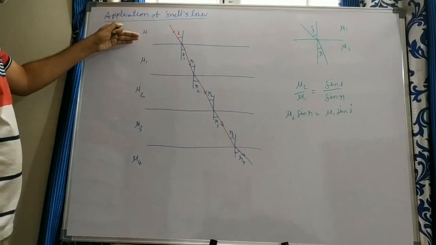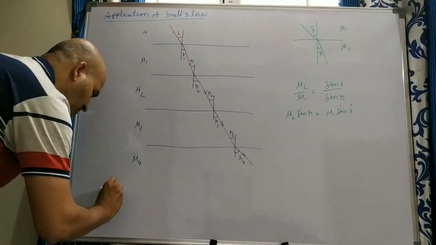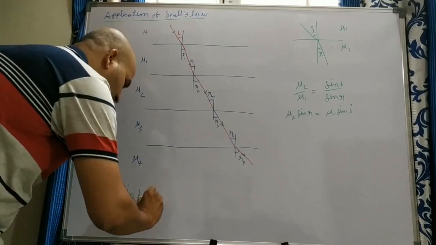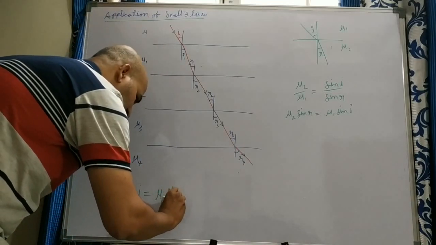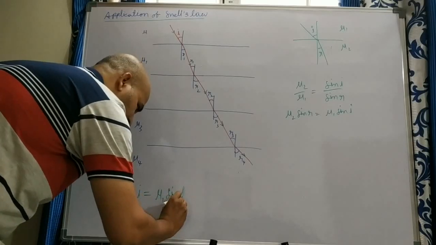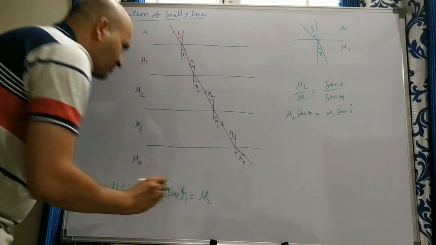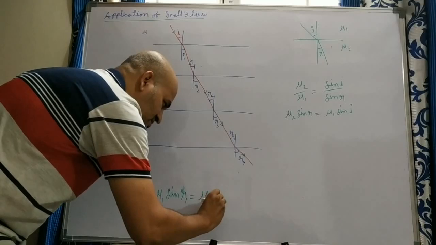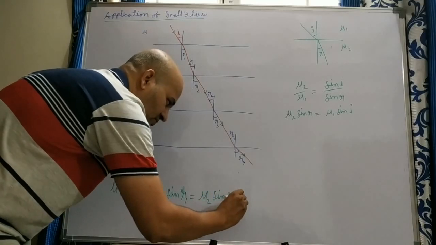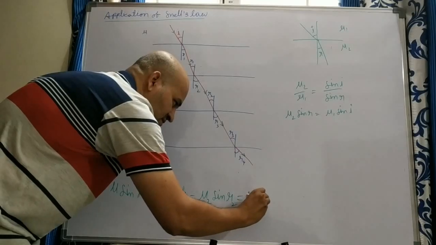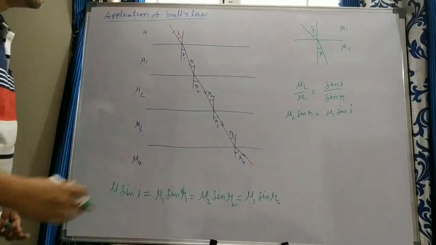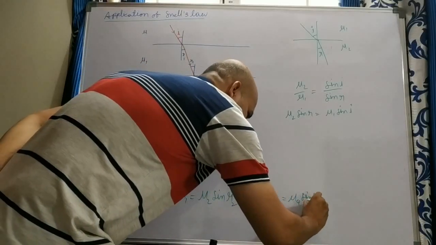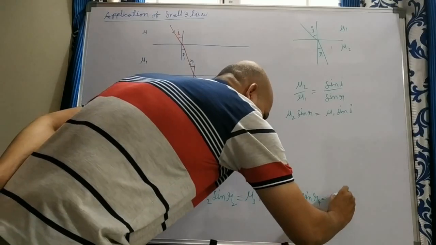Similarly, for the first medium we write mu sin I is equal to, for the second medium, mu1 sin R1, then mu2 sin R2 is equal to mu3 sin R3. Like this we get mu4 sin R4, and it is equal to a constant.